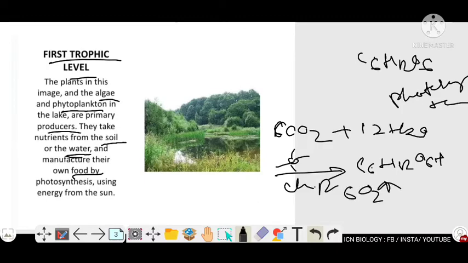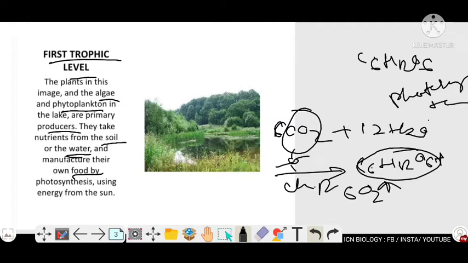So photosynthesis means 6 molecules of carbon dioxide and 12 molecules of water give rise to 1 molecule of glucose and 6 molecules of oxygen in the presence of sun and chlorophyll pigment, right? So the green plant, by the process of photosynthesis, converts inorganic carbon to organic carbon. So green plants come under the first trophic level.